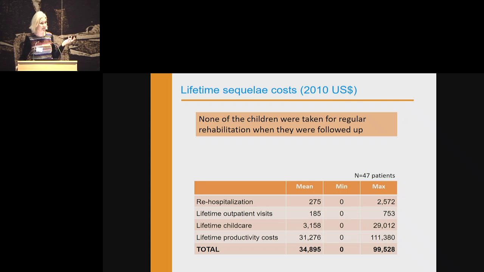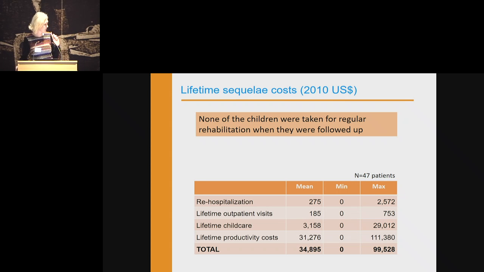So we really had nothing to cost. You can see rehabilitation, rehospitalization, there were a few children. The mean cost was $275. Lifetime outpatient visits, because they had gone, especially in the early days, but then they just stopped. And then there was lifetime childcare, which was people looking after the child.